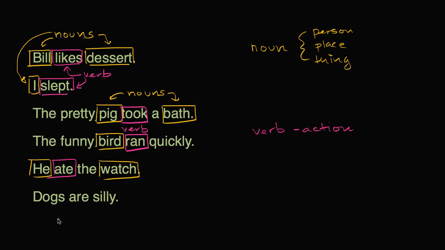One more sentence. Dogs are silly. Well, dogs are clearly a thing. So that's our noun. Now the verb might be a little bit harder to say. Well, what's the action? Well, the dogs are silly. You could say the action they are taking is being silly, and that's just something they do. So this one might be a little bit harder to understand. But what is the dog doing? They're being silly. Are is the action. So that right over there is the verb. So hopefully this starts to give you a hang of things, and we'll look at a lot more examples. That's really the key of understanding nouns and verbs, and we'll also start to think about what all of these other words are that we haven't labeled yet.